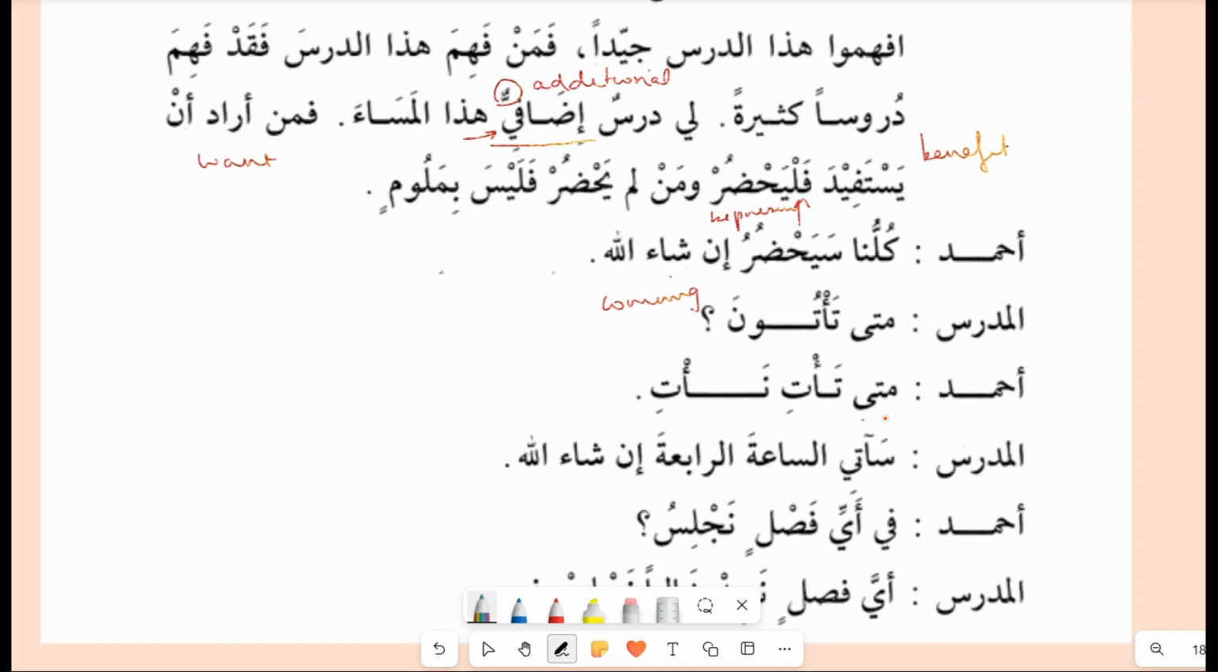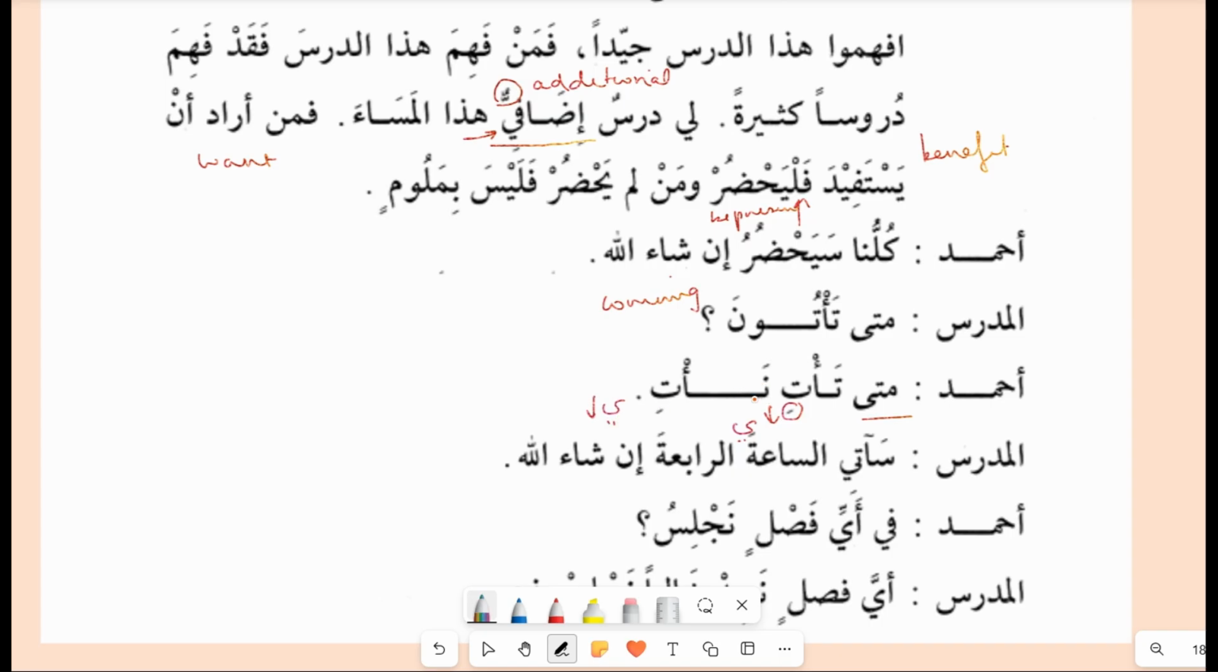Mata is one of the tools of condition. Ta'ti, you can see a sukun. Mata ta'ti. Sorry, it is here. It is not actually a sukun. It's the deletion of the weak letter. Ta'ti, as you can see, there is a kasra, so a weak letter has been deleted. Na'ti, here also a weak letter is dropped.